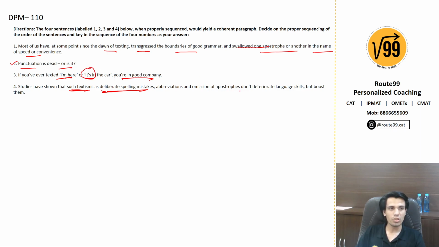Abbreviation and omission of apostrophe don't deteriorate language skills but boost them. Okay. So 1 and 4 are connected.